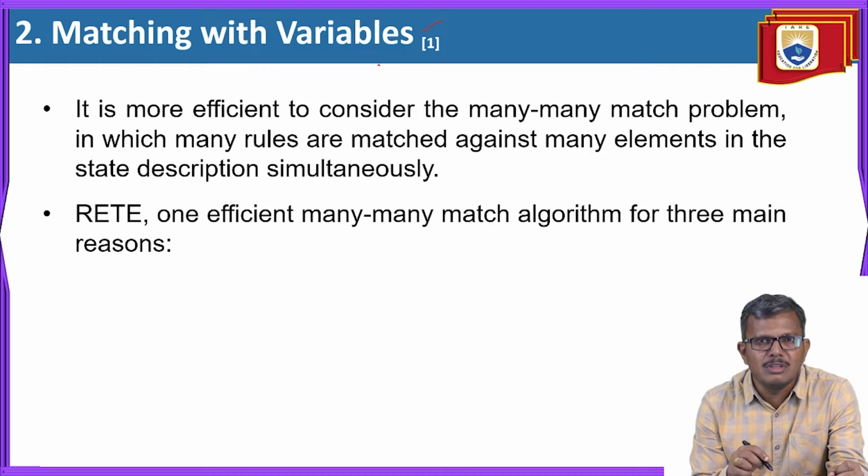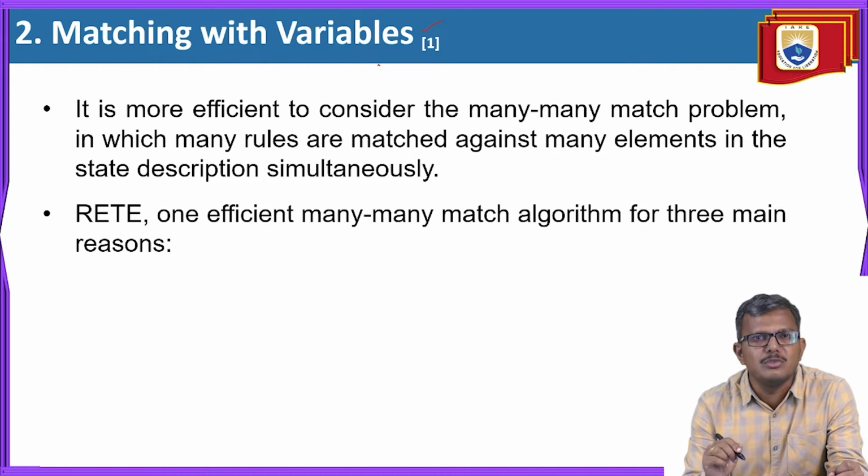The first strategy I talked about is indexing. Why are we using indexing? To identify such rules only. If you perform indexing on the preconditions of the rules, it will be very easy to identify the applicable rule. The other approach is to match the variables.